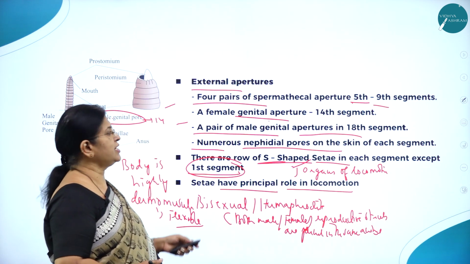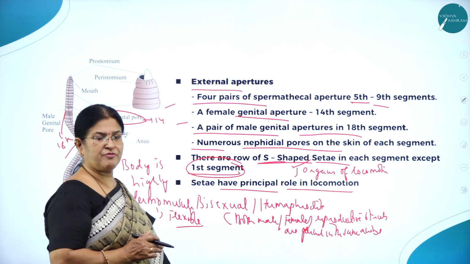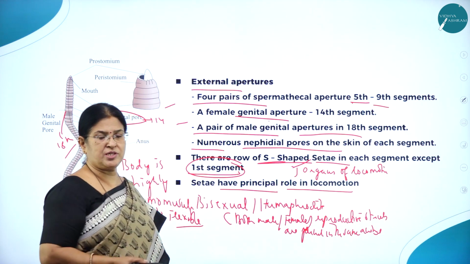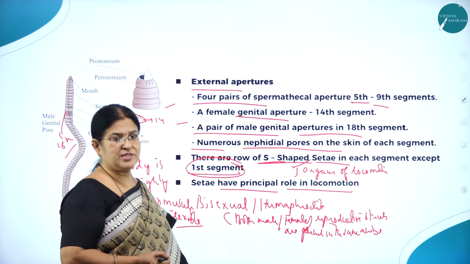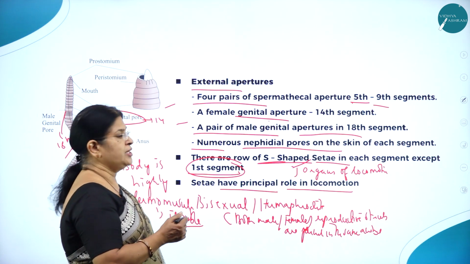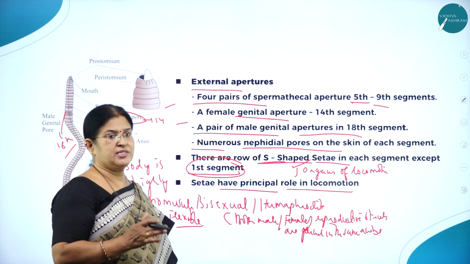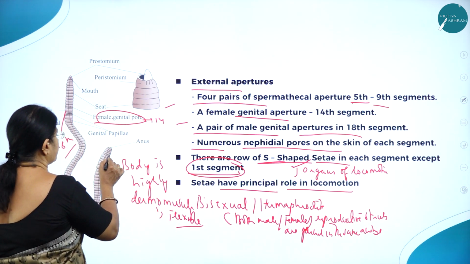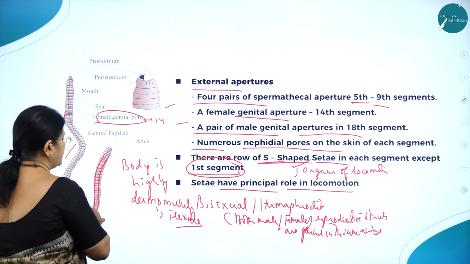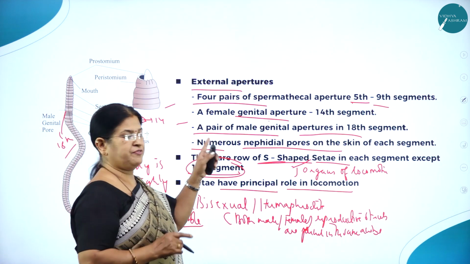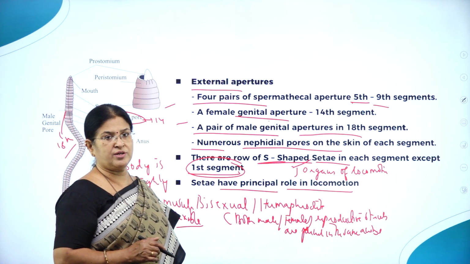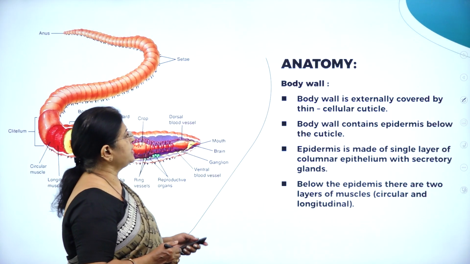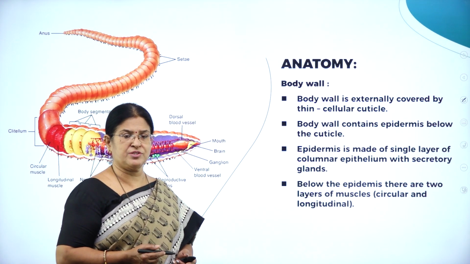So what is the external aperture? 4 pairs of spermathecal apertures are found on the 5th to 9th segments of the body, a female genital aperture is found on the 14th segment, and a pair of male genital apertures is found on the 18th segment. Numerous nephridial pores are found on each segment of the body, in a row on both sides. Here you can see this row on both sides of each segment. Except for the first segment, you can see setae, which are the organs of locomotion and have the principal role in locomotion. That was about the morphological features of earthworm.